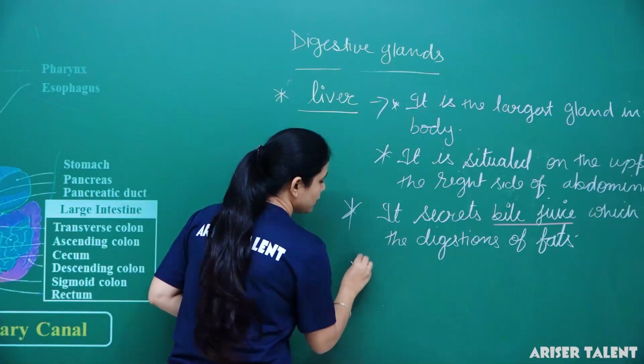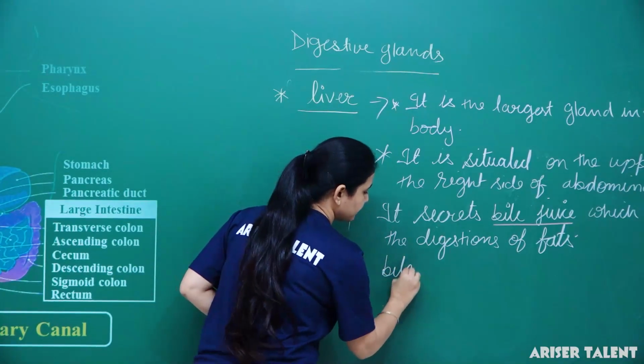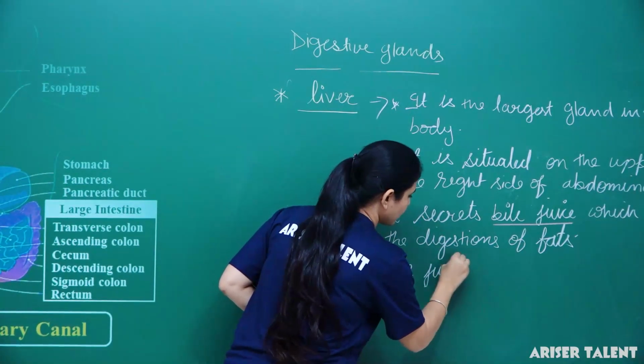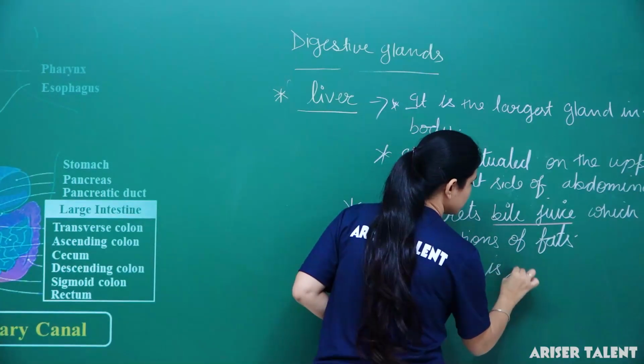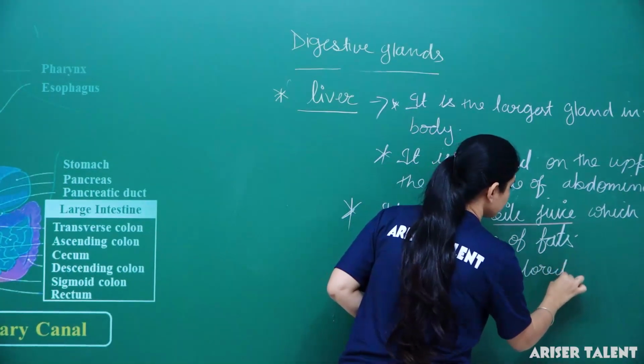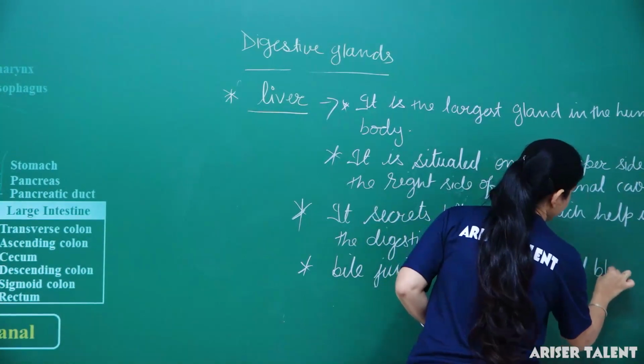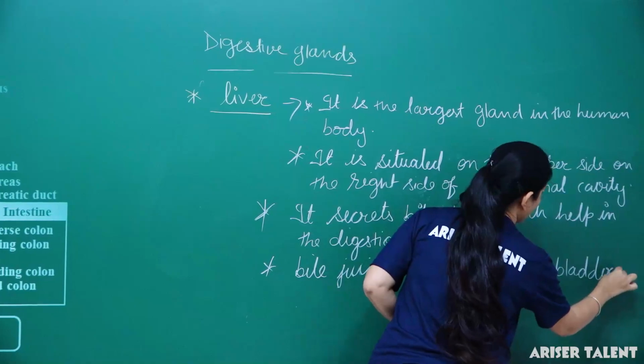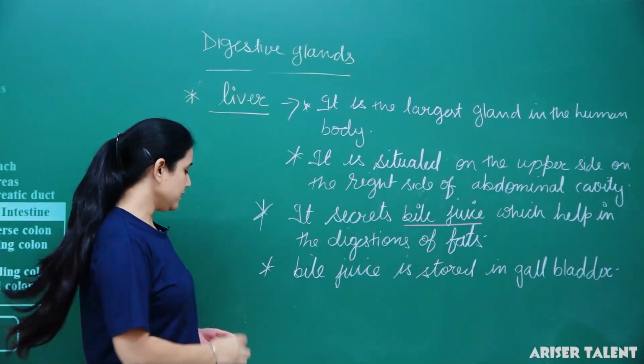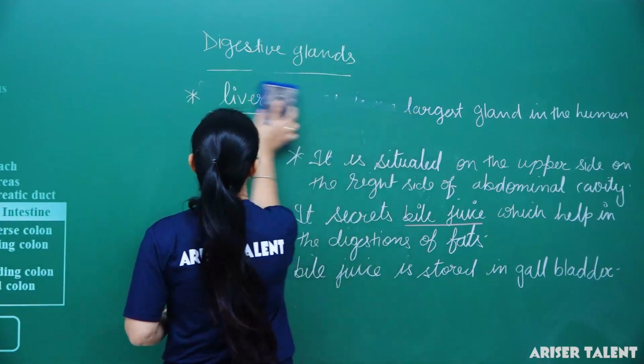Bile juice is stored in the gallbladder.